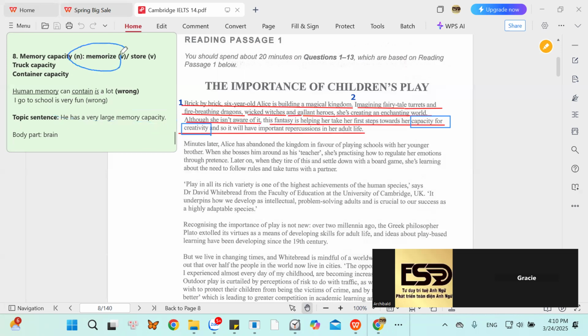Try to use the words memorize and store in your sentence. English, please. The memory capacity is... no. The memory capacity of a computer is larger than...